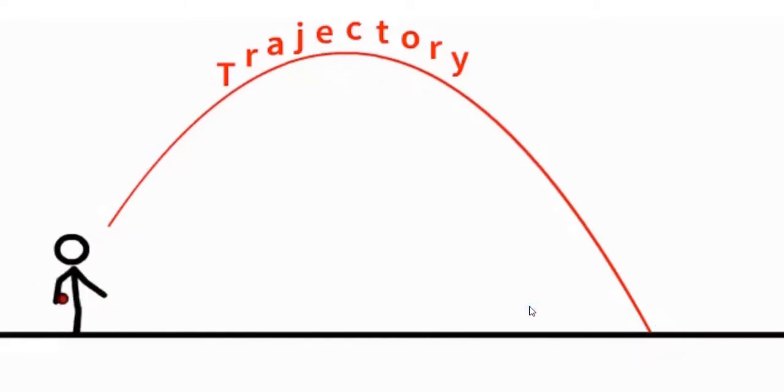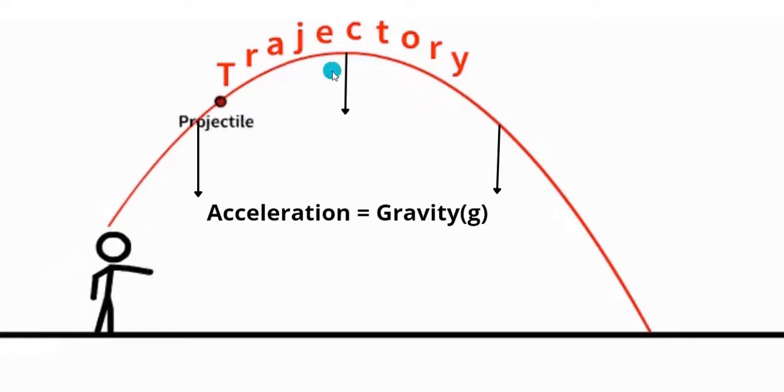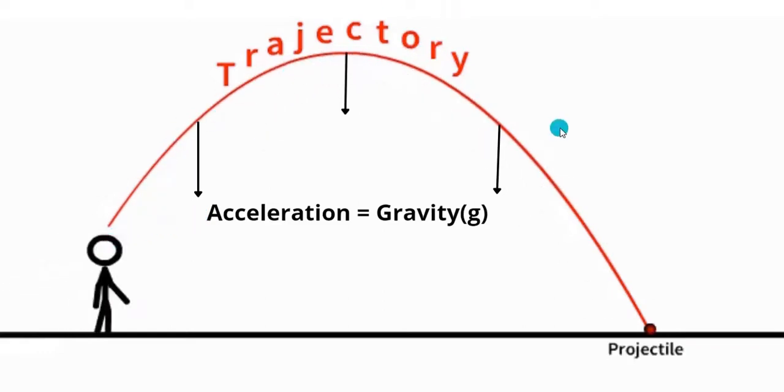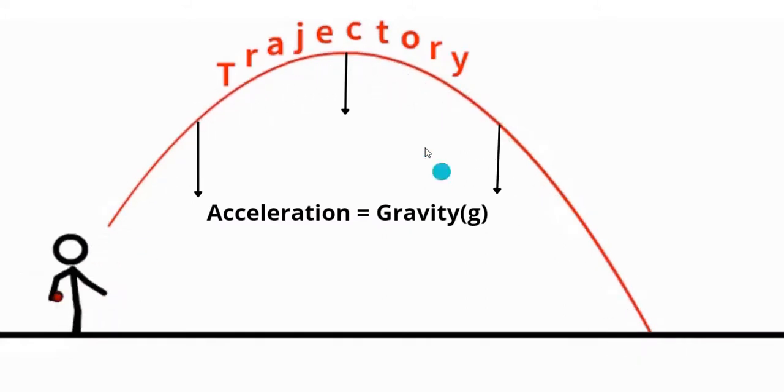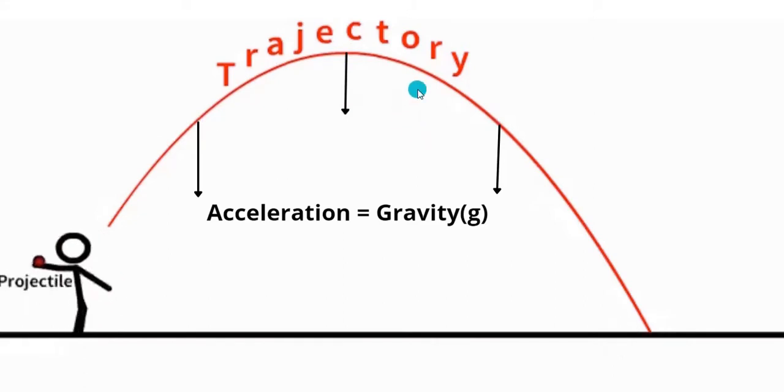Now the third one. For all points in the trajectory, the acceleration due to gravity is constant. So this is the trajectory, right? In this trajectory path, if we consider the acceleration at every point, here or here or here, at every point the acceleration is equal to gravity. As the gravity is downward, it is taken as minus g. So it will come in further steps.